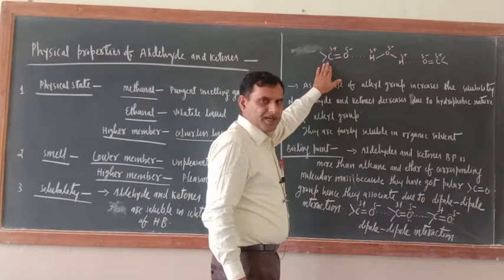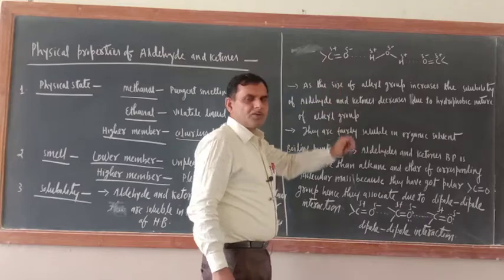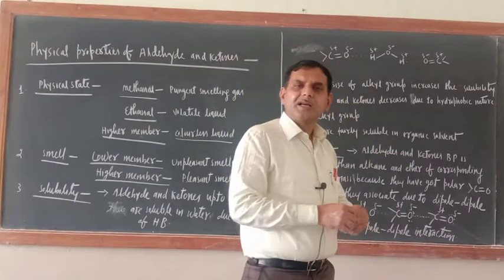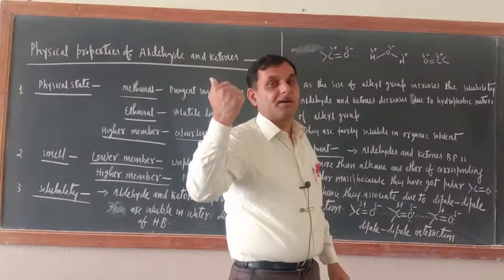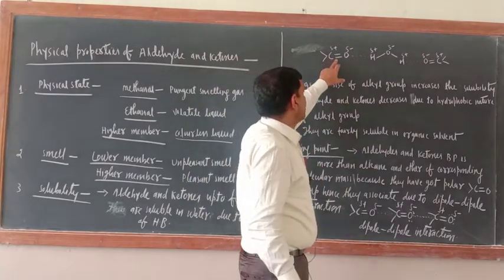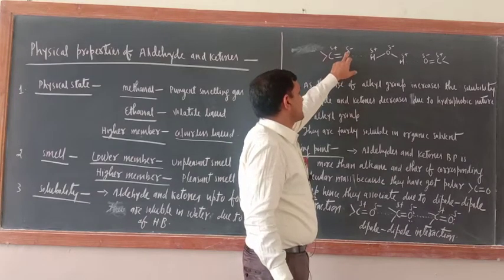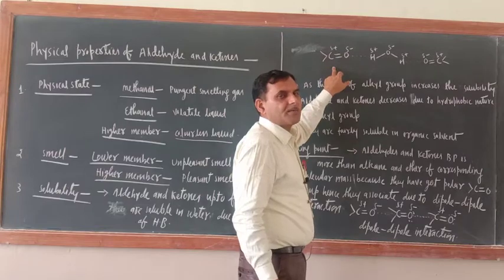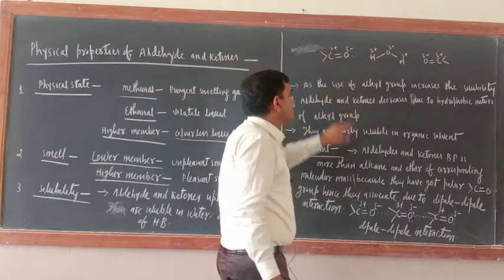Hydrogen bonds are formed between water and other polar group compounds. Even though I put a double bond here, these signs, slightly negative and slightly positive, indicate that the C=O group is polar.